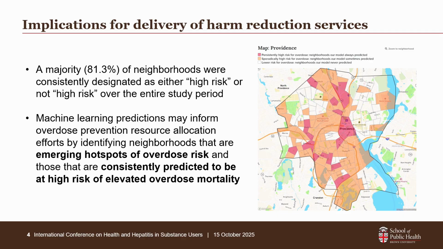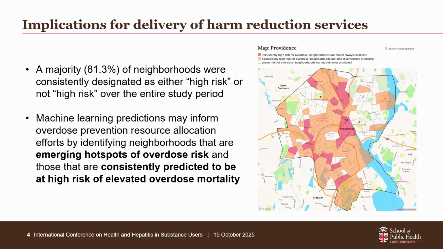And so we've revised a version of our interactive tool now that this study has ended and our model isn't updating every 6 months anymore, where community organizations can go and look at maps like this that have some more detailed shading about how neighborhoods have changed over time. It's probably hard to see, so I'll just point it out. The red is the neighborhoods that were consistently predicted to be at high risk. The orange were ones that were considered to be emerging hotspots, or sometimes at high risk, and then the unshaded ones were not predicted by the model to ever be at high risk.